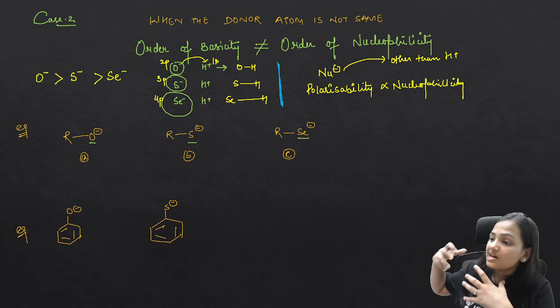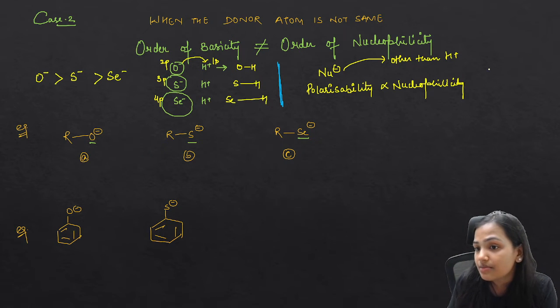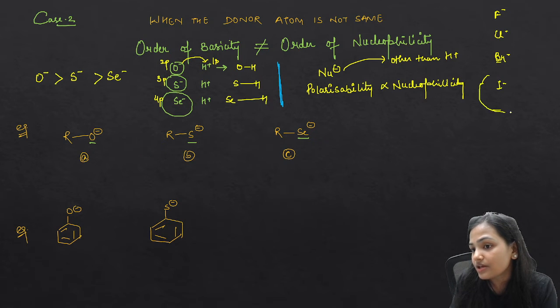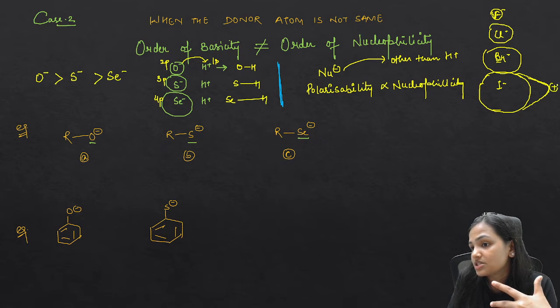As per Fajan's rule, as the electron cloud of an anion increases, let's say I have an anion, and this is F negative, this is Cl negative, this is Br negative, and this is I negative. If their electron cloud increases, this is chlorine and this is fluorine, they will be able to polarize the cation easily. They will have a better polarizability for the cation.